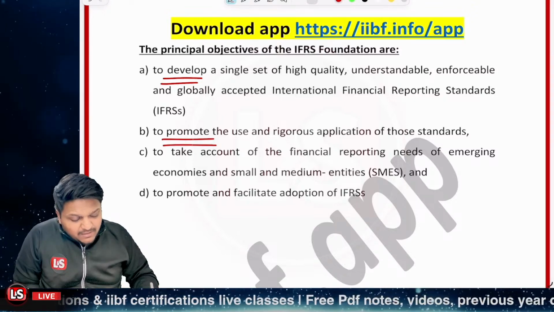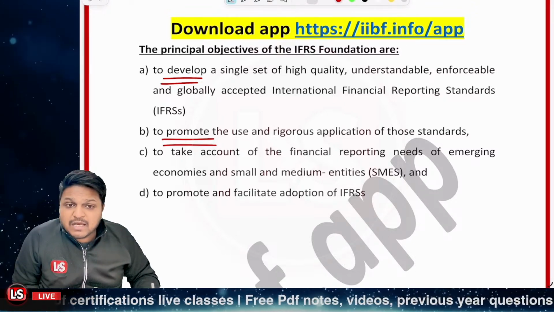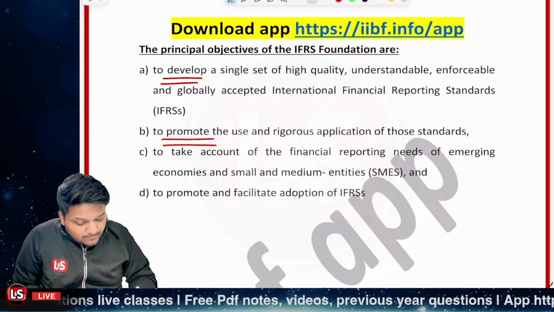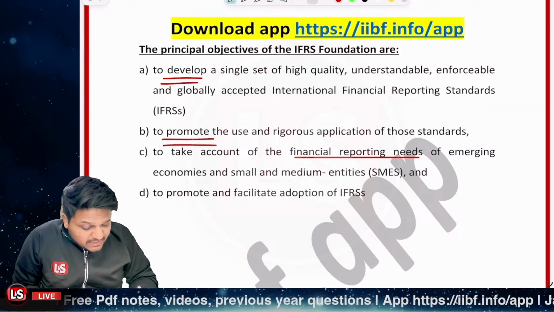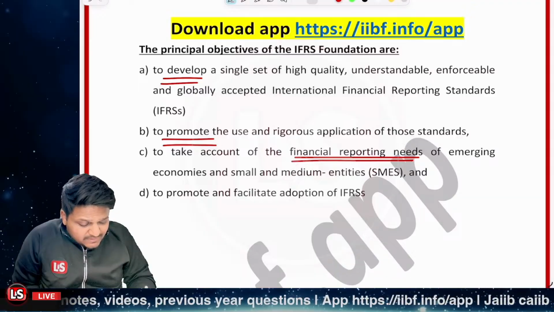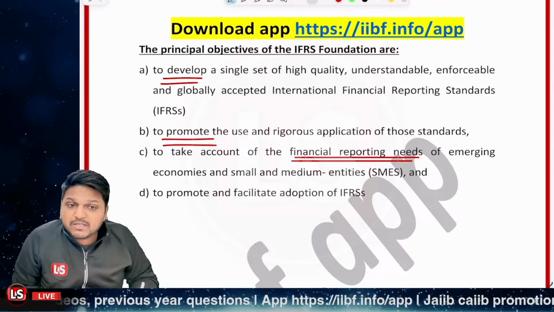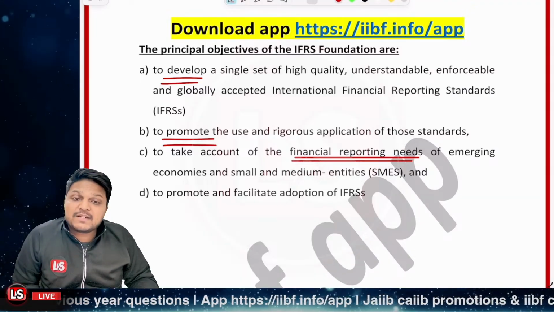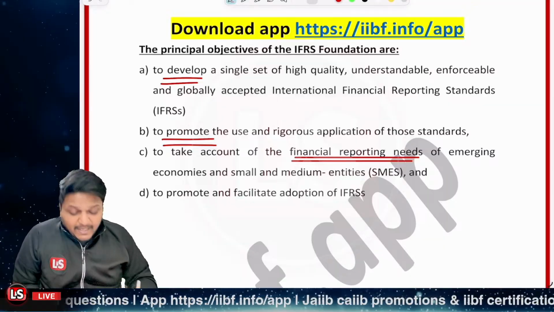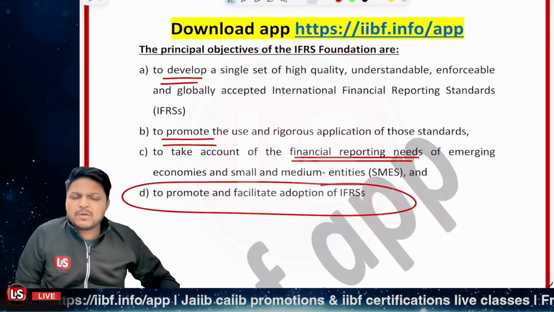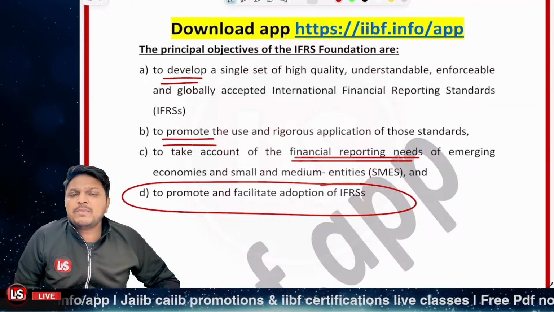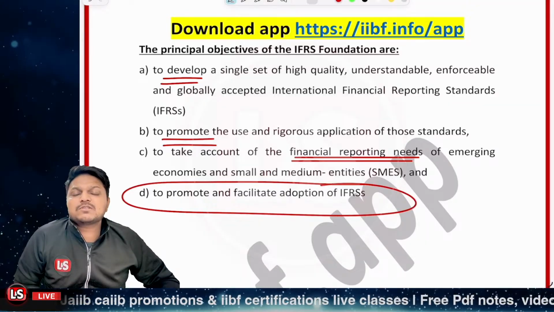We need to take care that emerging economies are following these standards and reporting in them. We also need to look into the needs of their reporting. Let's say there is one industry or one emerging economy, what standards do they require? And also to promote and facilitate the adoption of IFRS, because if no one adopts them, there is no meaning in developing such standards.